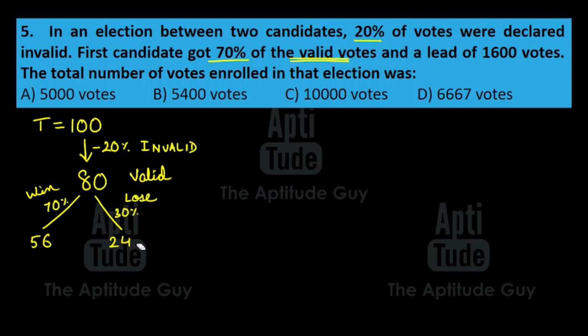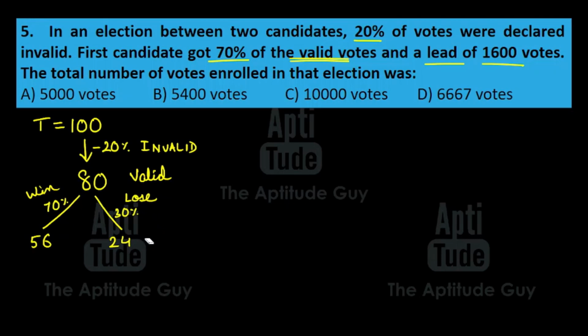Now what do we do with these numbers? Let's read the question again and see if they have given some solid information. Yes, they have given the lead is 1600 votes. That is our lead as well. Now, what do you mean by lead? In elections, lead means the winner has how many more votes than the loser, or the winner has how many extra votes than the loser.